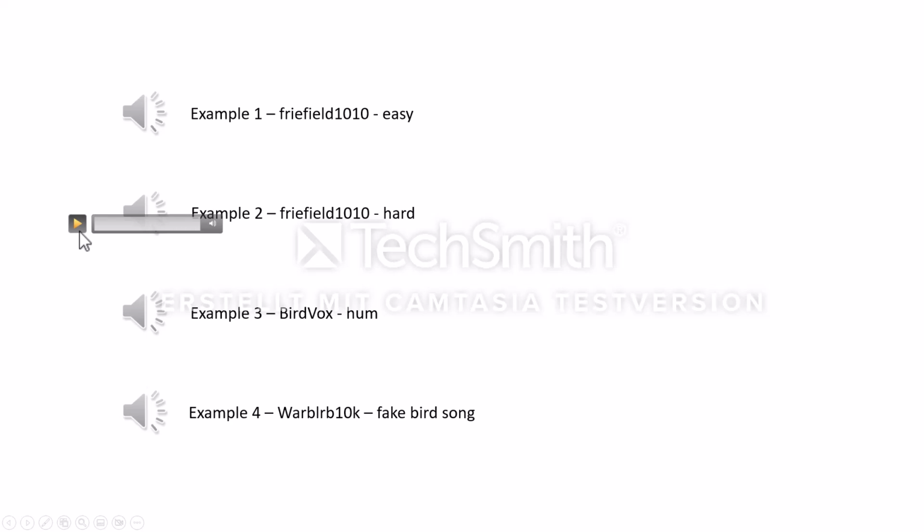In this file, we can barely hear the bird, as another noise is much more dominant. Many files from the BirdVox dataset have a hum, like this one.